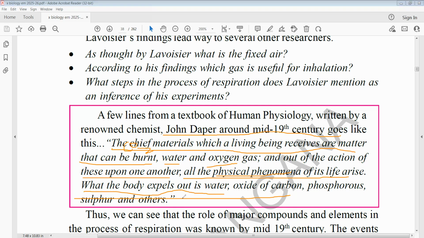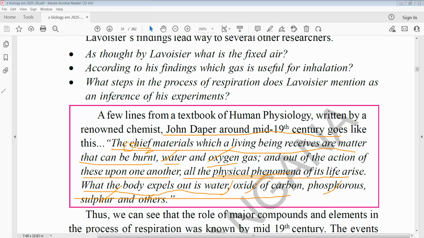So here, what the living being receives is material to burn, to oxidize inside the body of the organism, that is water and oxygen. What is released and expelled outside after burning and oxidation is water and oxides of carbon, nothing but carbon dioxide, and some amount of phosphorus, sulfur and others.